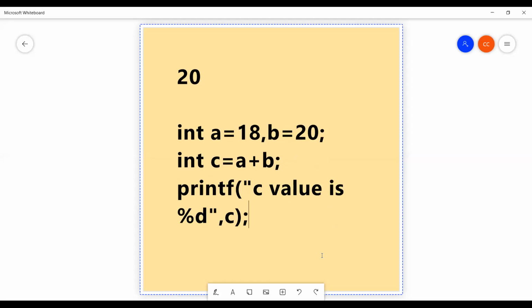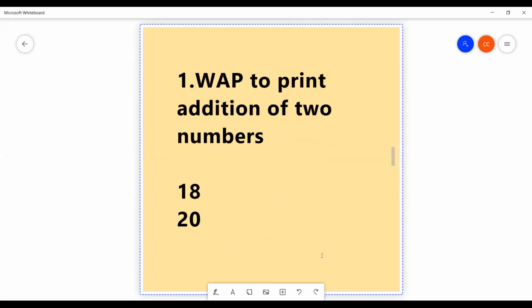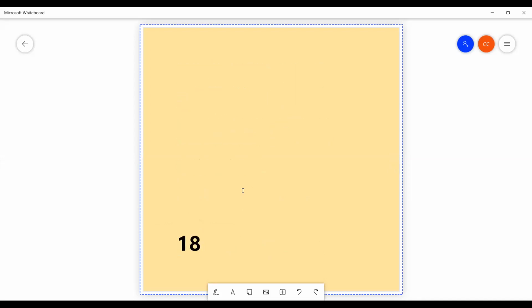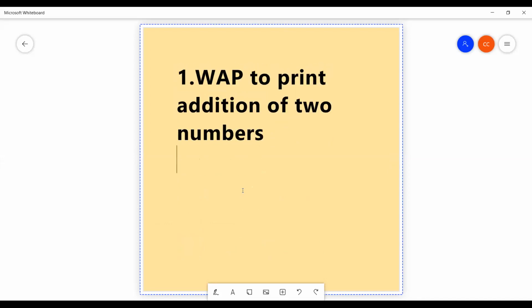Clear? Now, before going to write a program, first you try to write an algorithm. After that, you draw the flow chart. After that, you write a program. You follow these three steps.